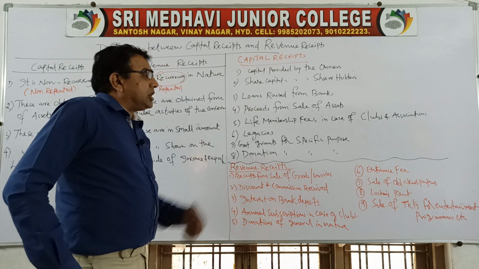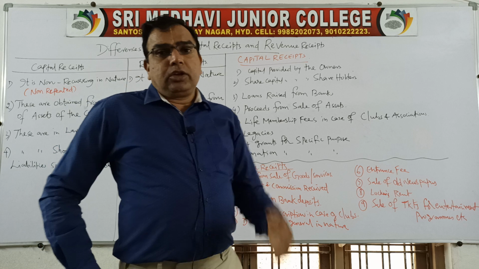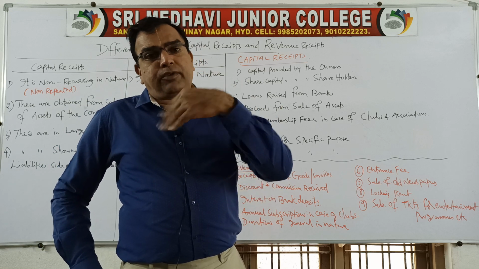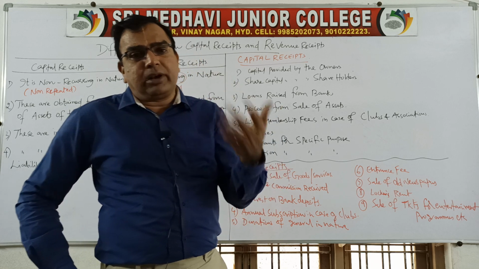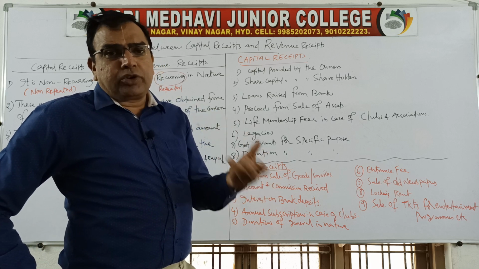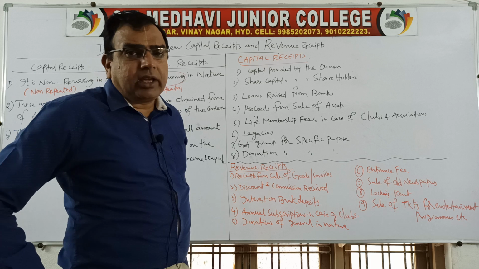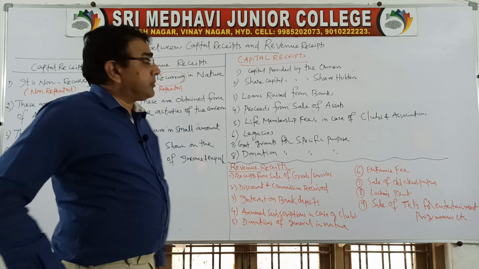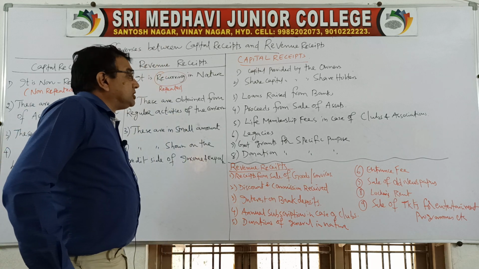Then proceeds from sale of assets, that's what I was telling. Whatever amount you receive by selling your assets like furniture, land, building, machinery, loose tools, sports equipment, old books, etc., if you sell them off and you get money, that is a capital receipt. Then life membership fees.